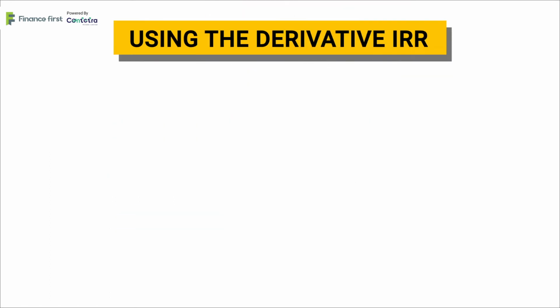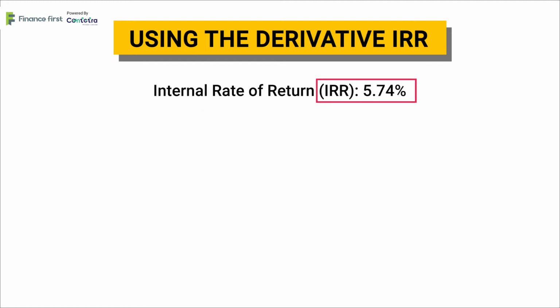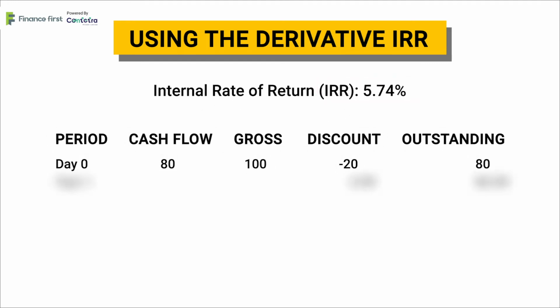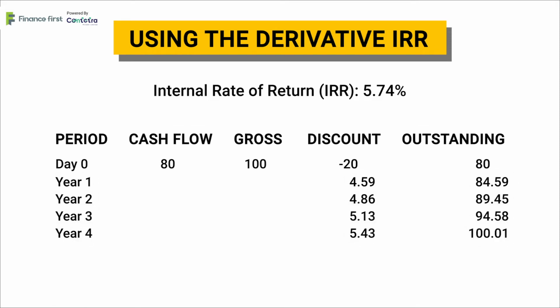The IRR for our example comes at 5.74%. As you can see on the table, on day 0, the cash flow is 80, discount 20, resulting in a gross of 100, and based on the 5.74% IRR, the year 1 discount will come to 4.59.